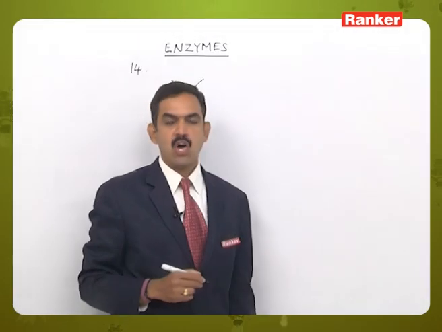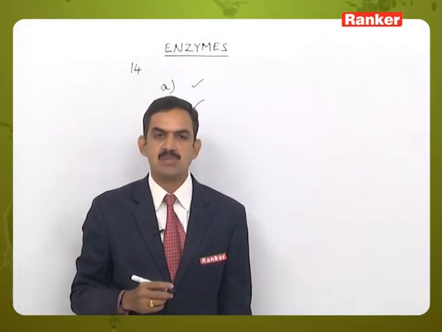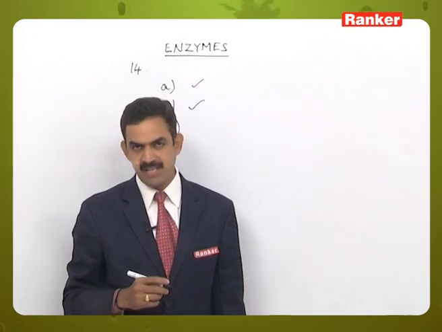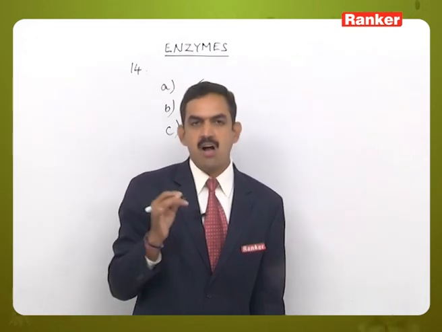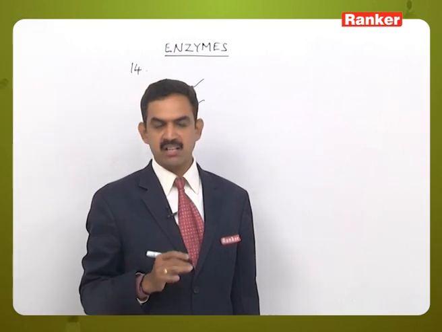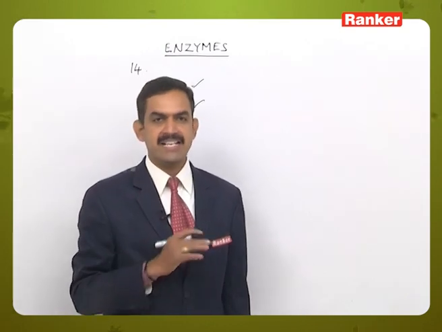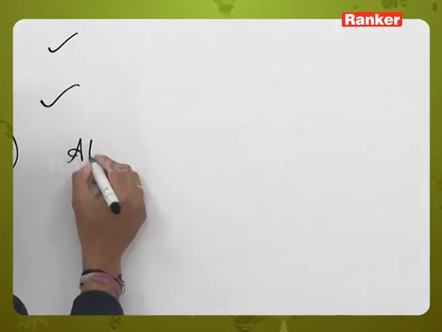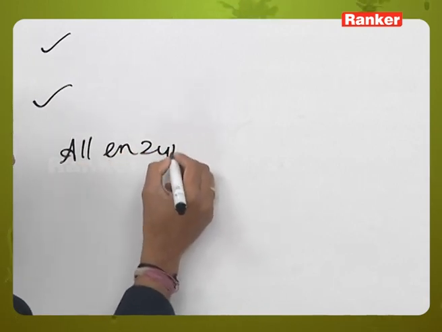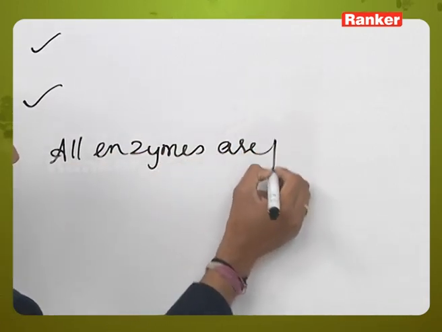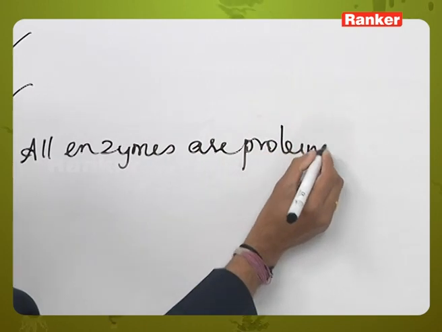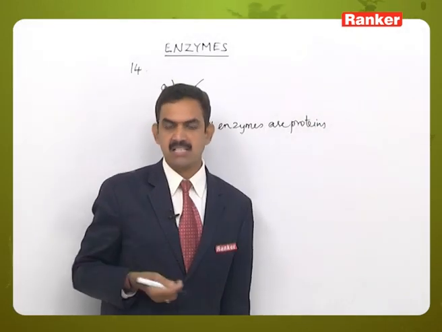When it comes to option C, that is most enzymes are proteins but some are lipids. So almost all the enzymes are proteins in their nature, none of the enzymes are lipid in their nature. So all enzymes are proteins. So in the given options that is wrong.